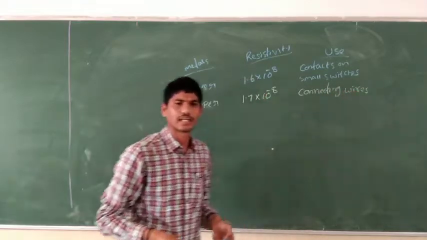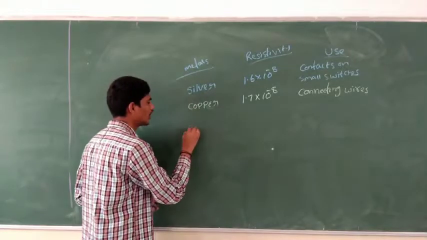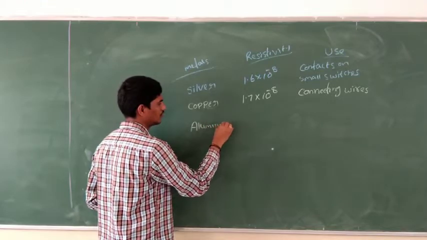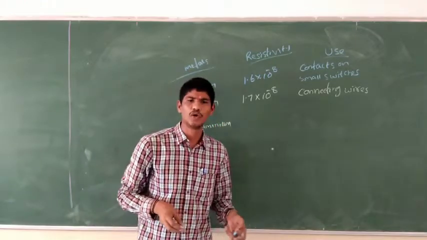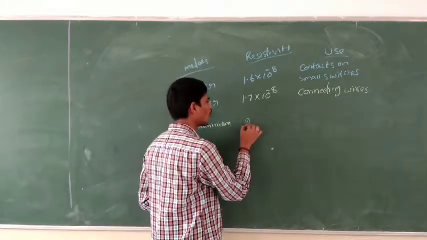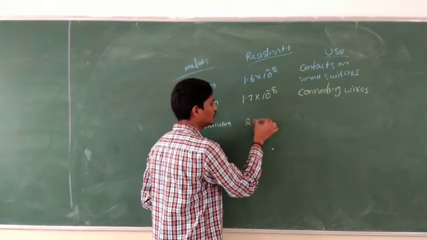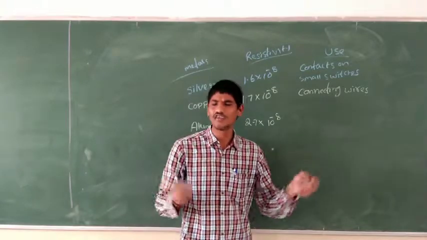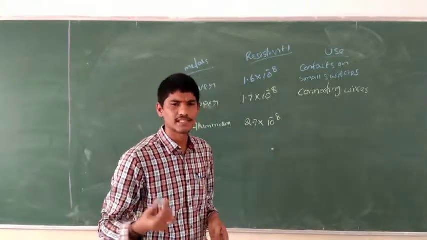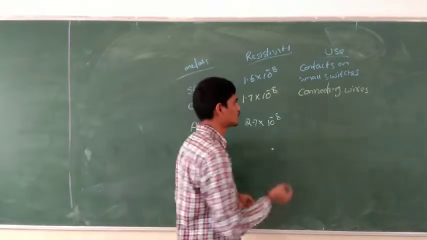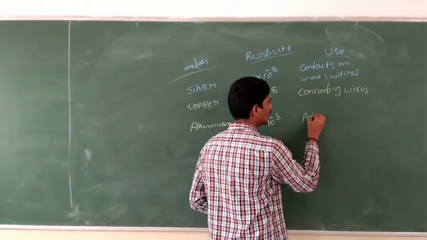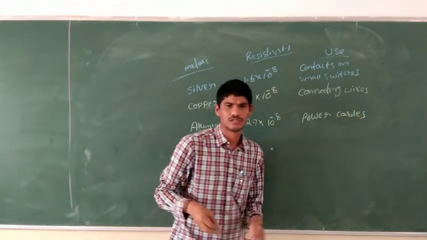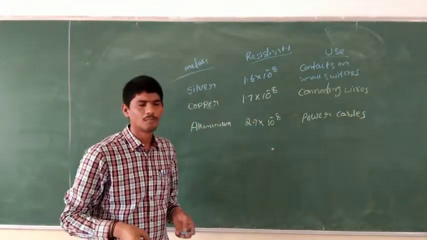It is the connecting wires. If you take aluminium, the value is 2.7 into 10 to the power of minus 8. So where we are using aluminium wires, it is nothing but the power cables. So aluminium is used as the power cables.